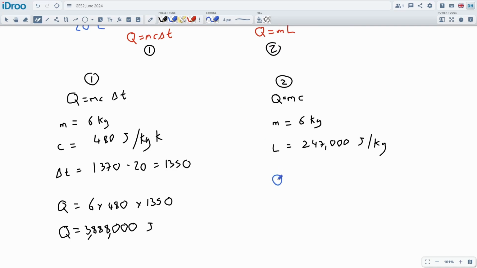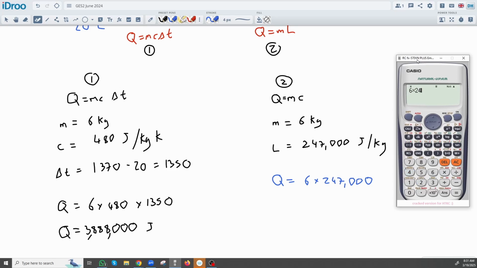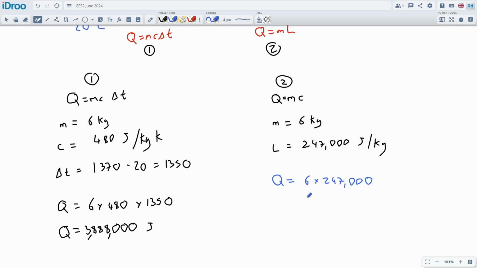So the calculation will be the amount of energy will be just 6 kilograms times by the enthalpy of fusion. So let's multiply these two together. So we've got 6 times by 247,000, and we got a big number. So this is 1,482,000. So that's 1.4 million joules worth of energy just to melt the steel.